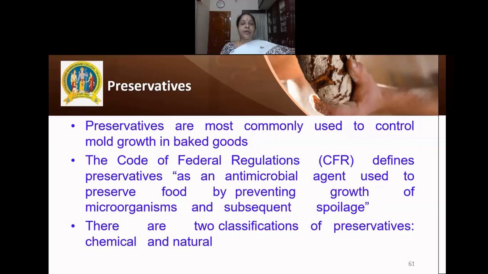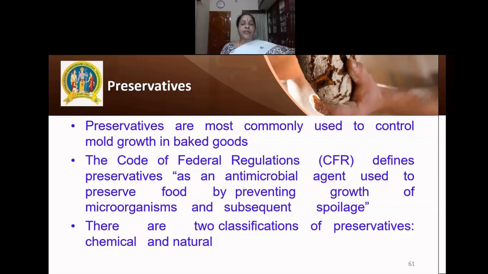Other methods such as preservatives can also be used. Preservatives are most commonly used to control the mold growth in the baked products. The Code of Federal Regulations defines preservatives as any antimicrobial agent used to preserve food by preventing growth of microorganisms and subsequent spoilage. So, any chemical that prevents the growth of microorganisms is called a preservative.